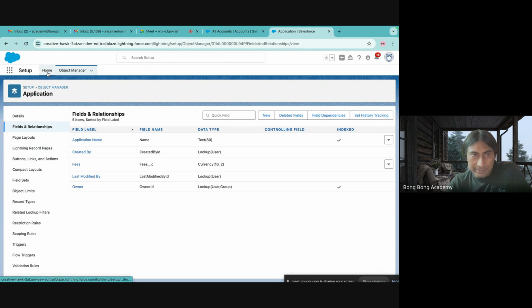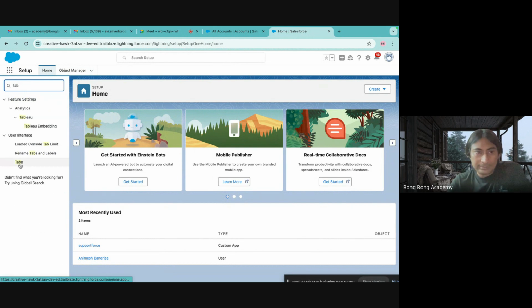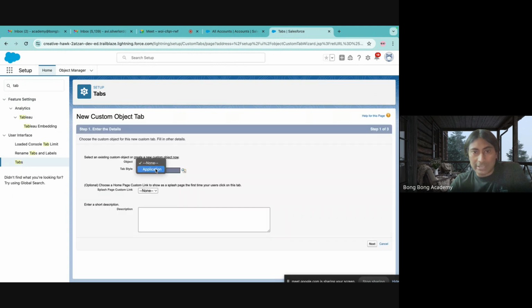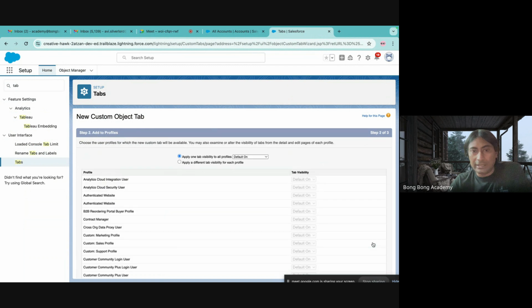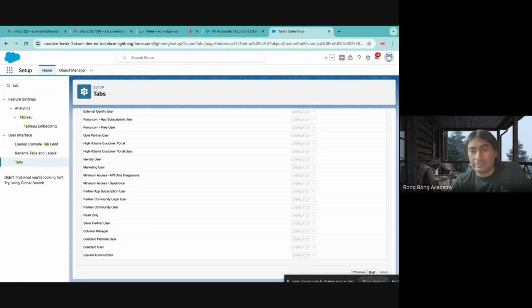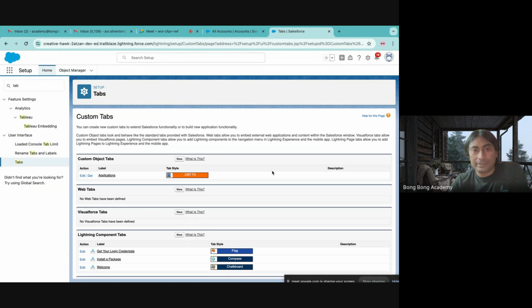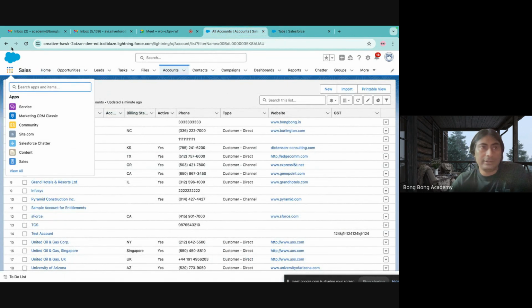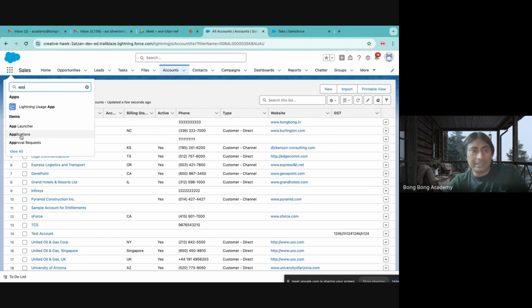For that, you have to jump to home and search for tabs, and you see custom object tabs is the first option. You hit new, choose the custom object, give any tab style, any color, and next. Just hit next. We'll explain these settings later. Don't worry about it. And save. Once you have created a tab, just refresh your screen, and now you will see the application is available.